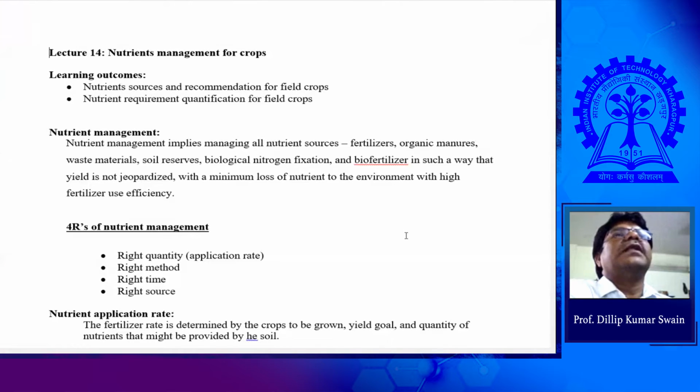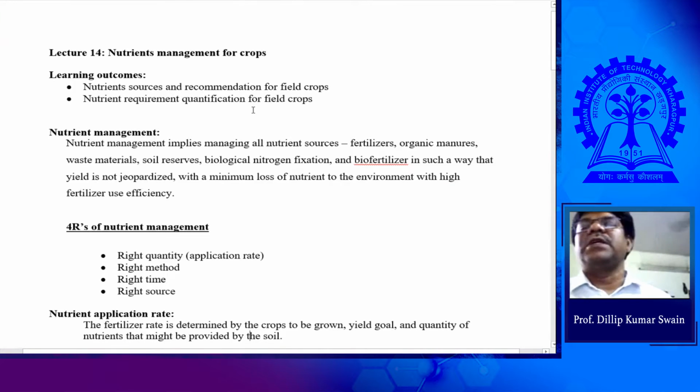That's nutrient management for crops. So here, once you know the deficiency symptoms, then we'll go for the management of the nutrients. How can we go for nutrient management for the crops? Here will be the nutrient source and recommendation for a field crop, then nutrient requirement quantification for field crops, how you can quantify how much nutrient to be applied.